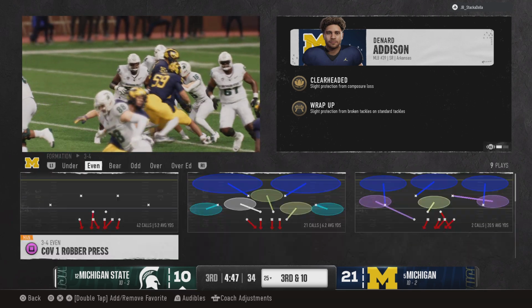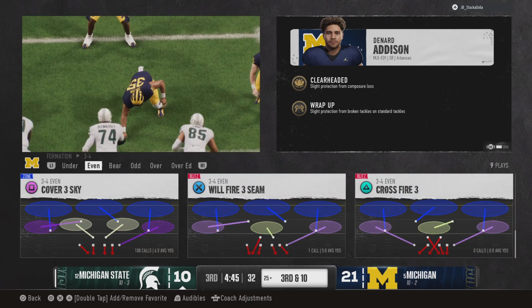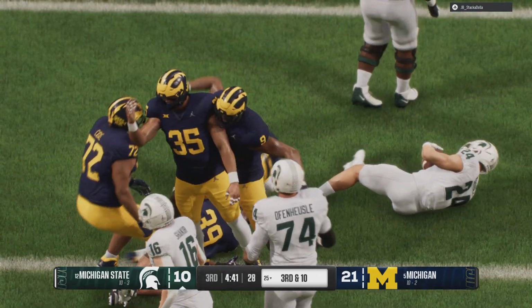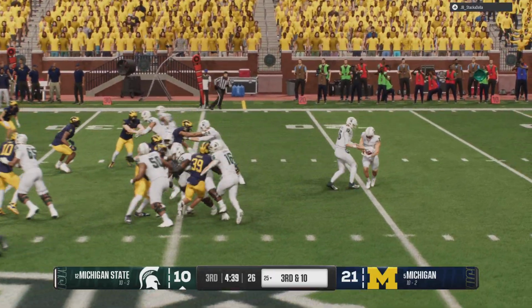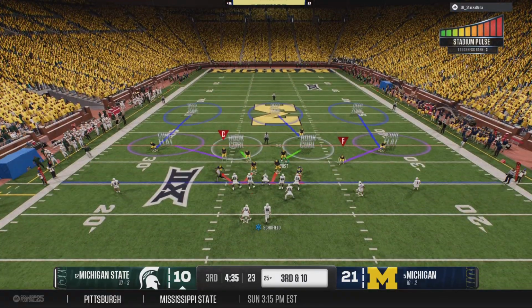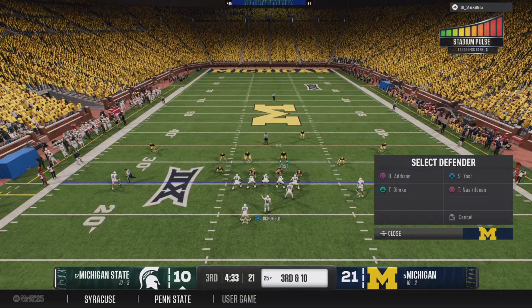Well, how about this defense? Just so physical against the run. These guys have not been able to do anything on the ground, and it's because of that defensive line and those linebackers taking away the run game. Third down. The offense desperately needs a conversion here, trailing in the third quarter.